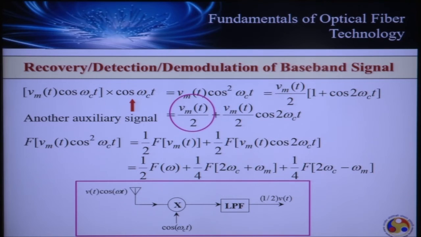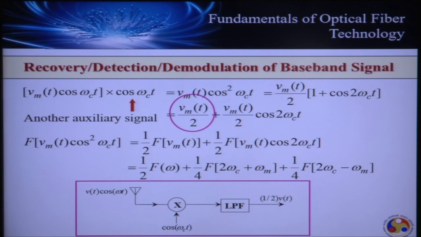So if this signal is fed to a baseband or low pass filter, the low pass filter will only allow this lower frequency content to pass, and all the high frequency content, because it's widely separated, can be completely blocked by the low pass filter. Let's see how it is done. This is a typical receiver where the antenna receives the DSBSC signal, which is fed to a mixer. The auxiliary signal is fed to this mixer, and afterwards what we have is the original signal and this frequency translated signal. The frequency translated signal is blocked by the low pass or baseband filter. What we have here is the original signal.